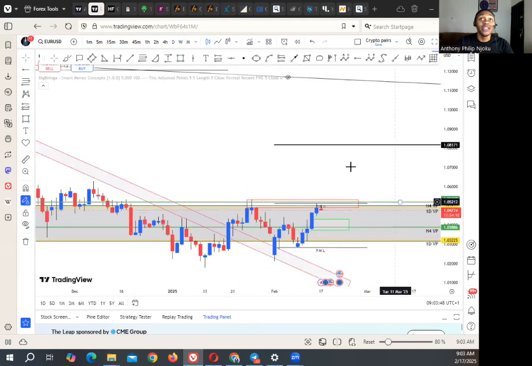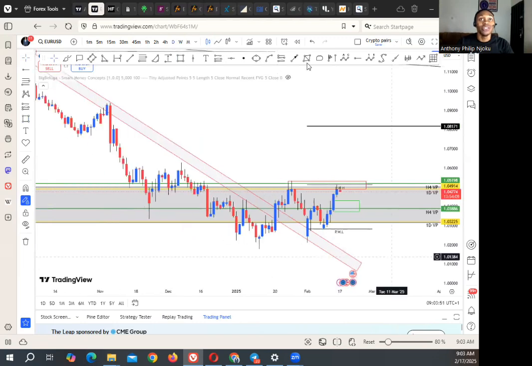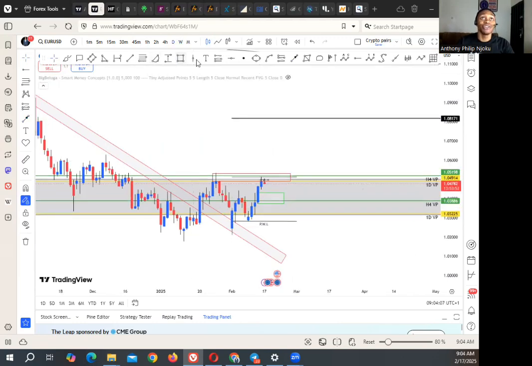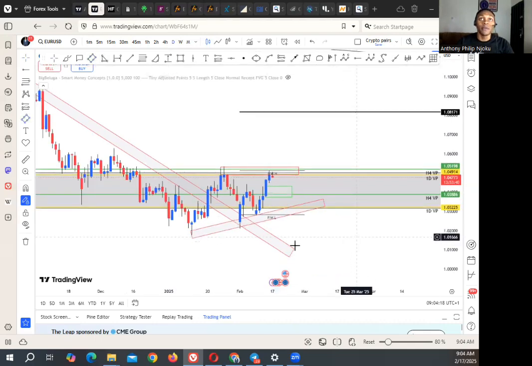On the daily time frame, we look for the daily demand and supply zone. This is the daily supply zone. The prevailing trend we see currently happening in the market is gradually switching from a prevailing downtrend to a prevailing uptrend, and this is going to be the level of this uptrend where we have multiple touches. So that's what I see on the daily time frame.